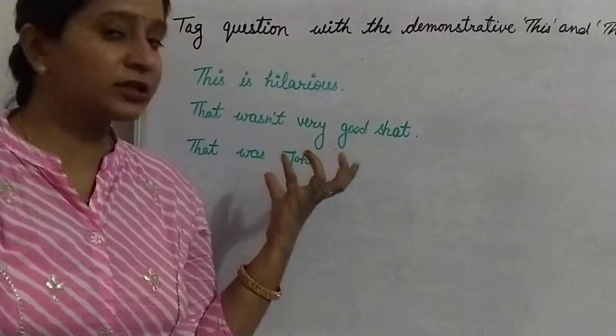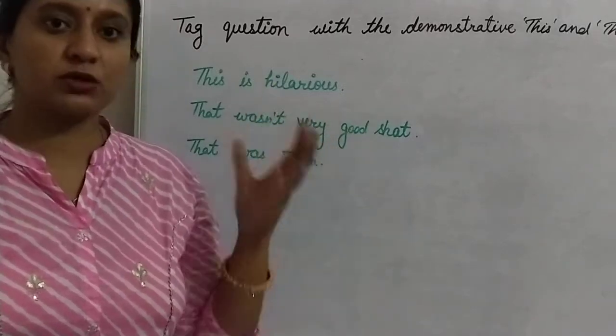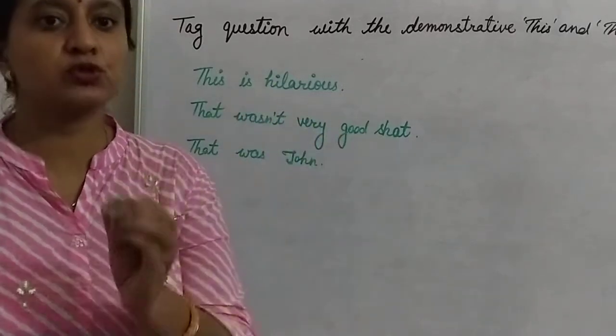If a living thing is given with this or that in the statement, then you have to use only it